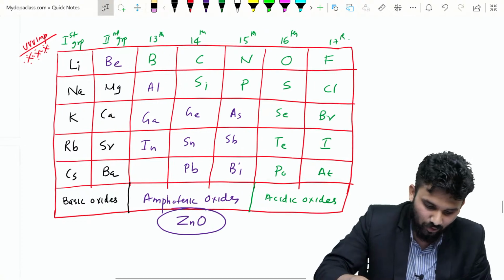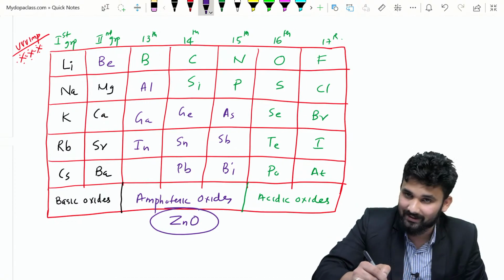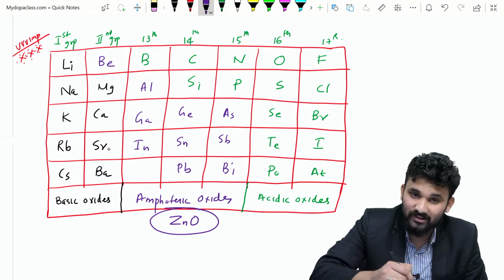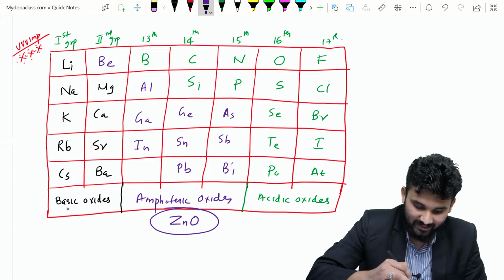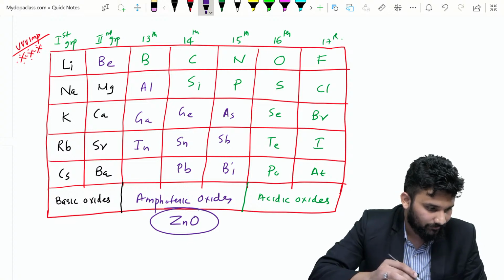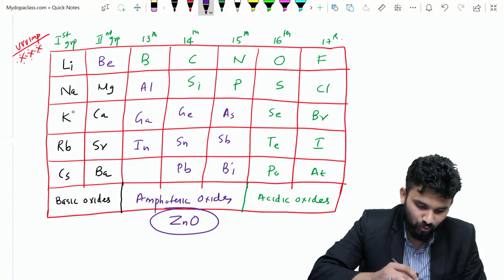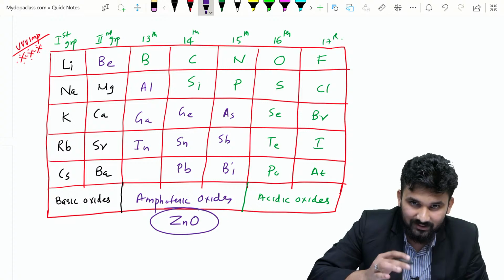I will explain it. There are three colors: black, blue and green. The black colored elements lithium, sodium, potassium, rubidium, cesium, magnesium, calcium, strontium and barium make basic oxides. Is it clear? Study well.